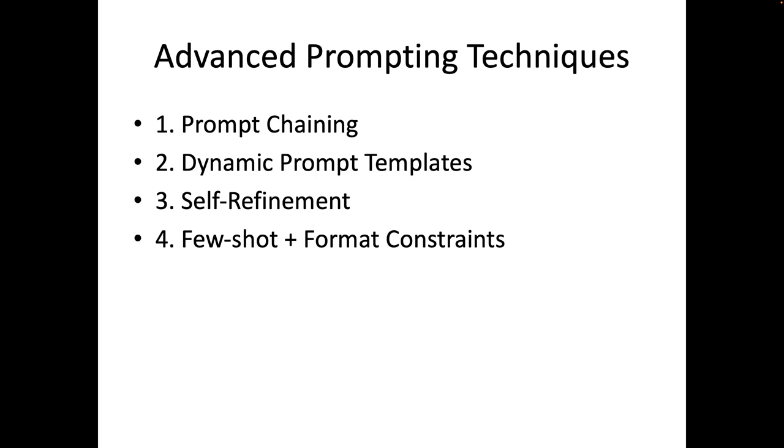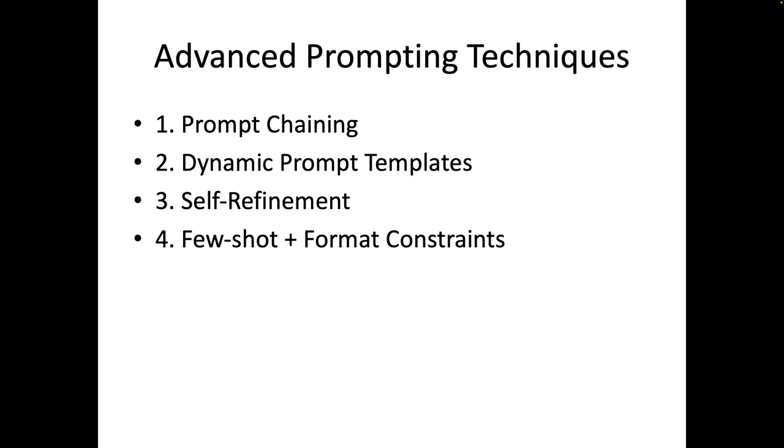An example of that would be, let's say you want to write three startup ideas in renewable energy. The first step would be a prompt that says generate three startup ideas in renewable energy, and then the next step is to write a business plan for the second idea.